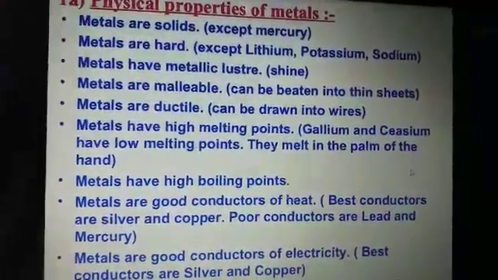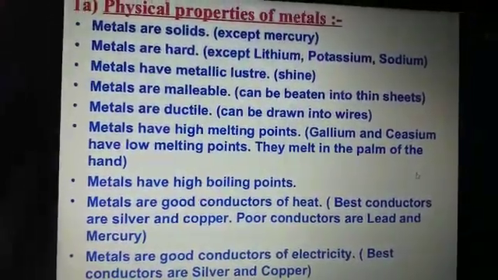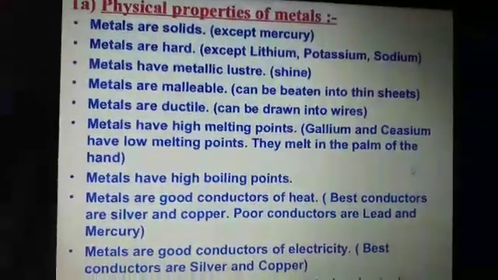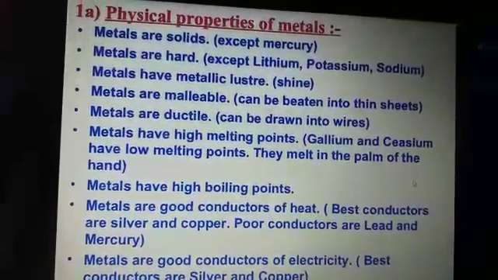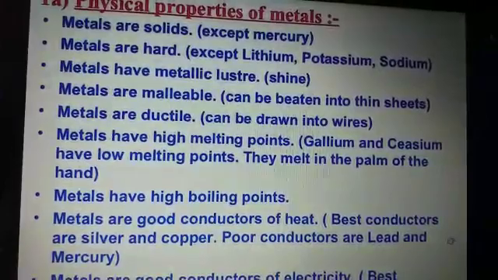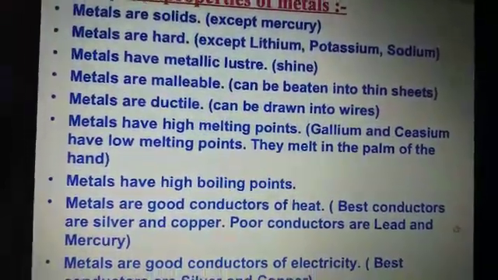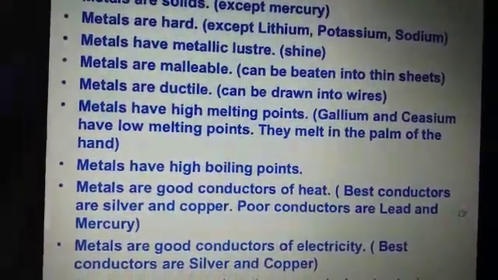So let's first see the physical properties of metals. The first point, as all of you must know, that metals are solids. Metals are generally solids, but there is an exception, that is mercury. So let's see the second point, that is metals are hard. Exceptions are potassium, lithium and sodium. Third point, metals have metallic luster. That means they are shiny or lustrous.